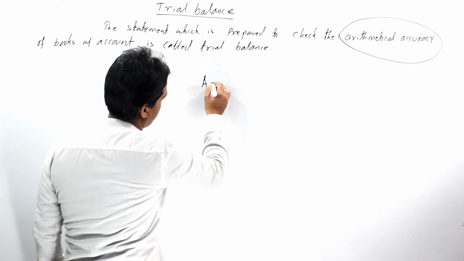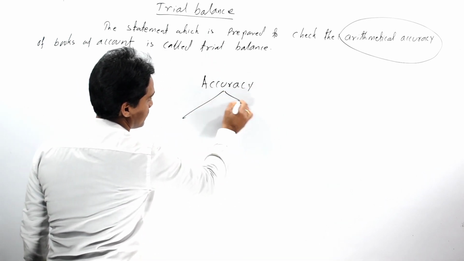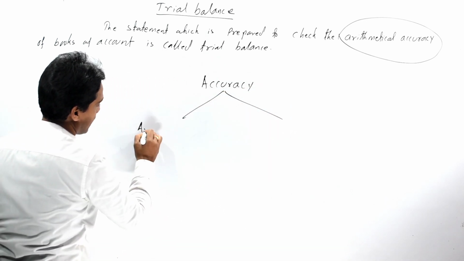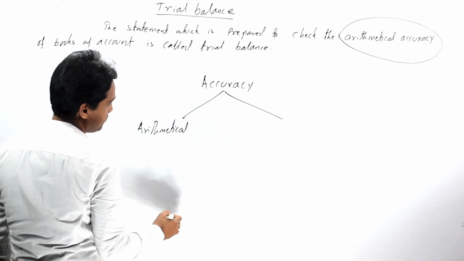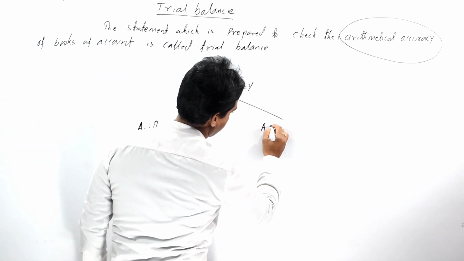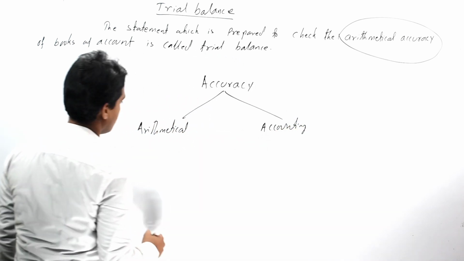Generally, we come across two types of accuracy. The first one is arithmetical accuracy, and the second one is accounting accuracy.